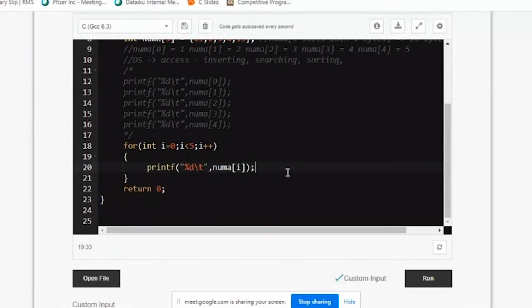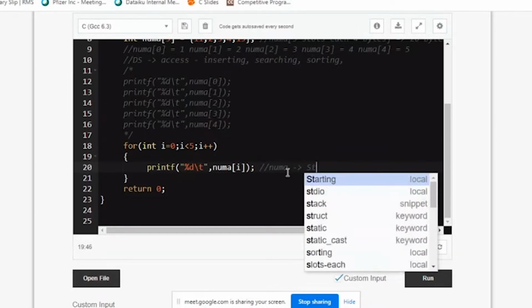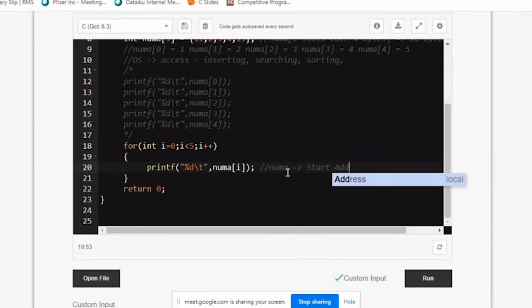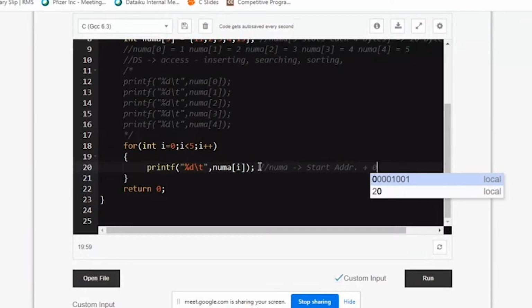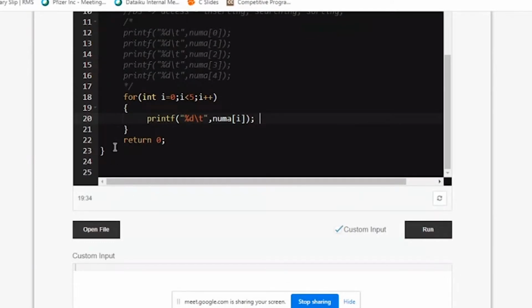What does num a plus i mean? What is this calculation the computer is doing? If I write num a, it has the starting address. You need to remember this. I'll write it like this: starting address plus 0. First time it is 0, so I'm writing it. I'll write outside how the calculation is happening.